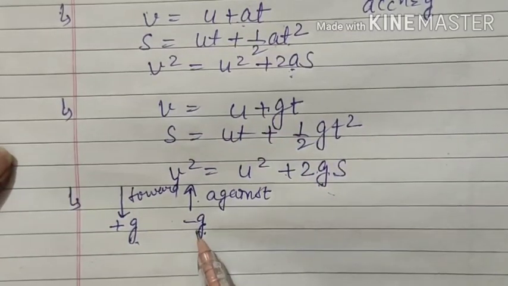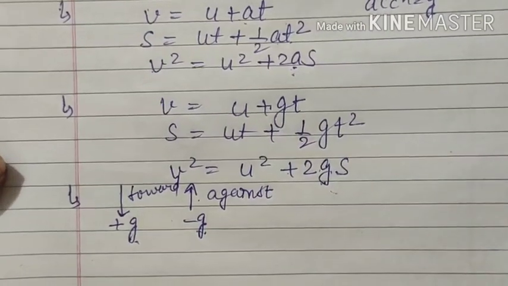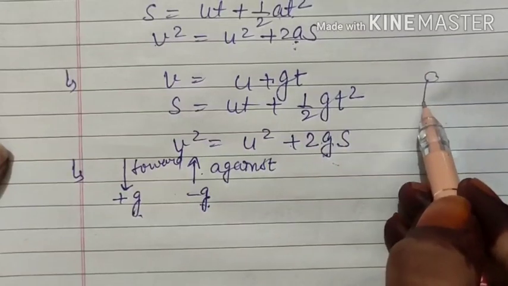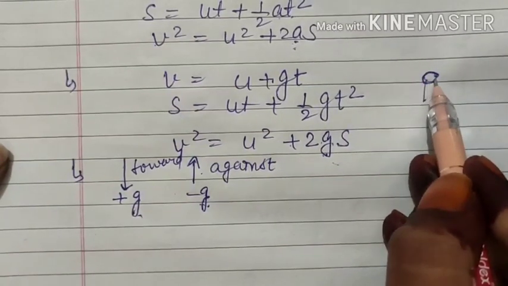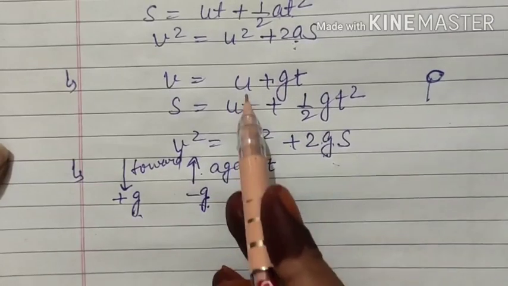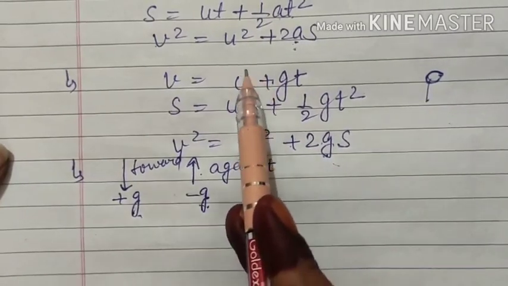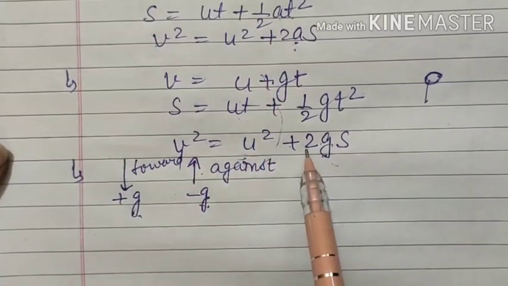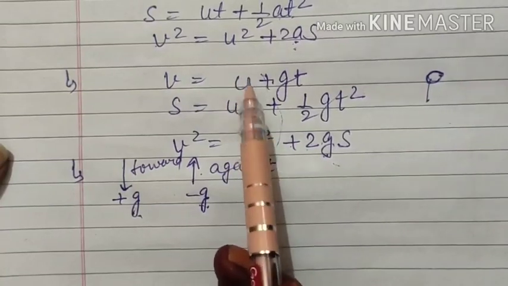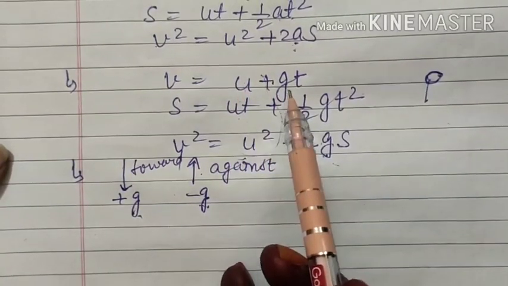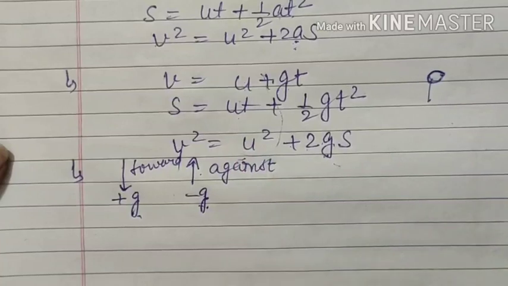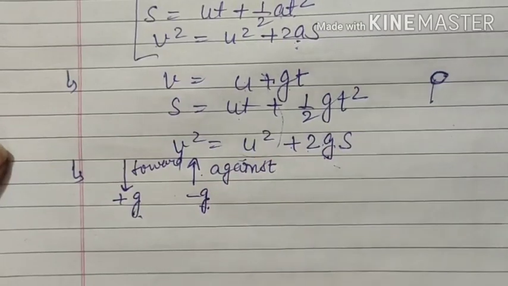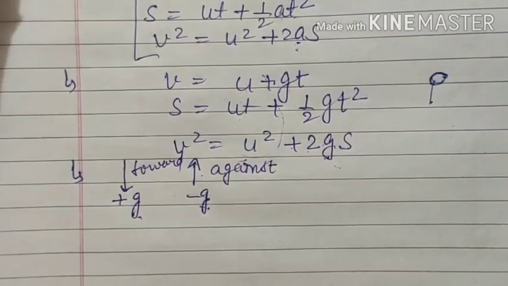So accordingly, if the object is moving in upward direction, convert all this plus into minus. Second thing, generally in the questions of gravity, it is given that a body is made to fall from a height. Made to fall means initially it was at rest. So generally this u can be 0. If u is 0, then your first terms will be equal to 0. No need of remembering them individually. You just put value 0 here, and automatically you will get gt. We will remember only these 3 equations and then we will apply our concept of gravity which we have learned.